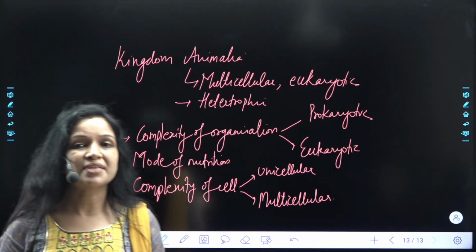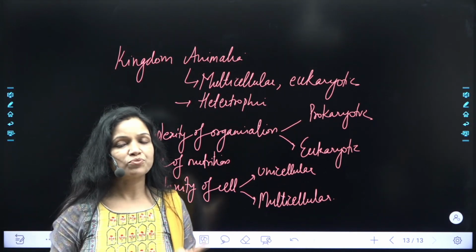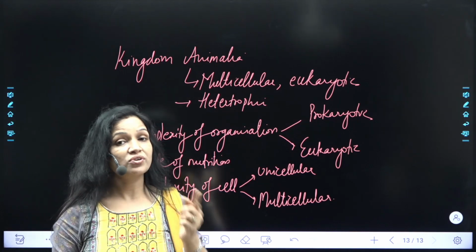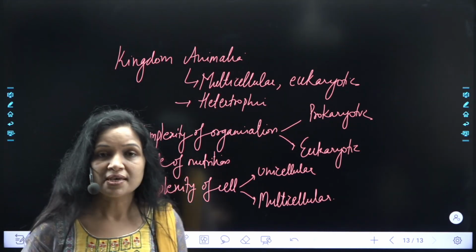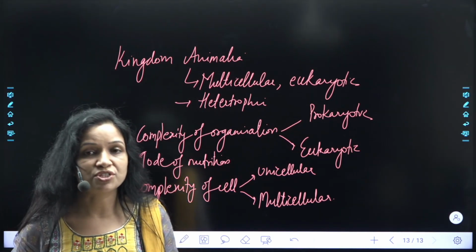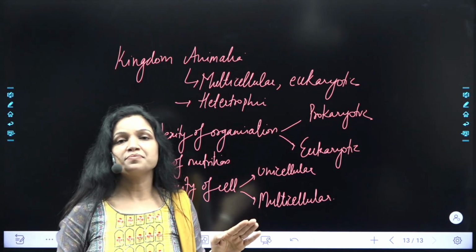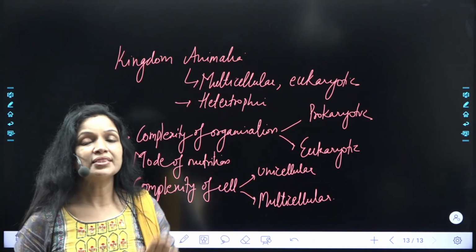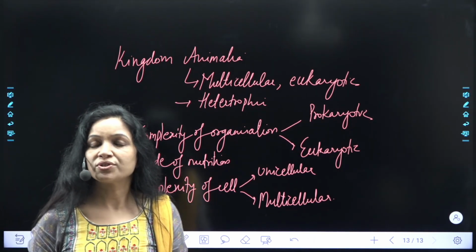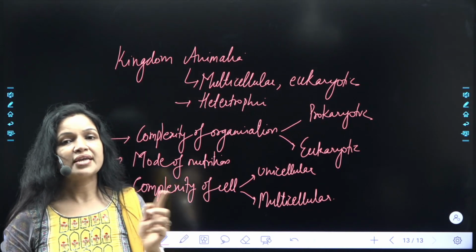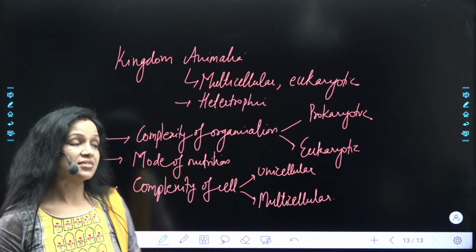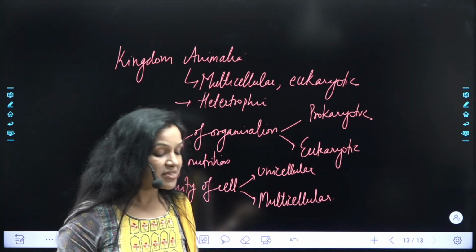In the first 2 kingdoms that we discussed, that is kingdom Monera and kingdom Protista, both these kingdoms have unicellular organisms, but the complexity of the organization is different. In case of monerans, it is prokaryotic cell which is present. In case of Protista, it is eukaryotic cell which is present. And in all the other kingdoms, it is eukaryotic cell with multicellular level of organization. Exception, I already told you that in kingdom Fungi, organisms are multicellular with the exception of a unicellular one, that is yeast. Yes? समझ आ रहा है सबको?